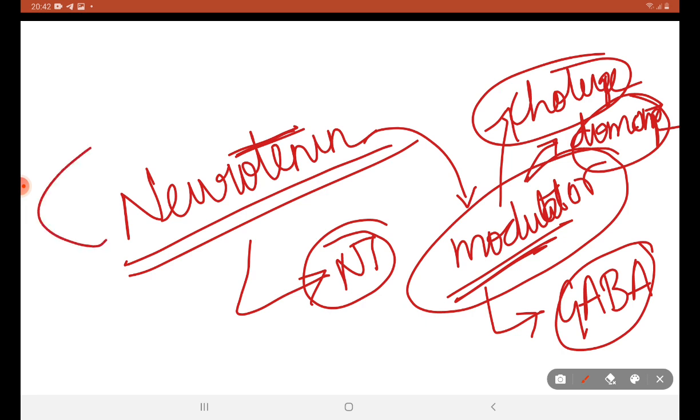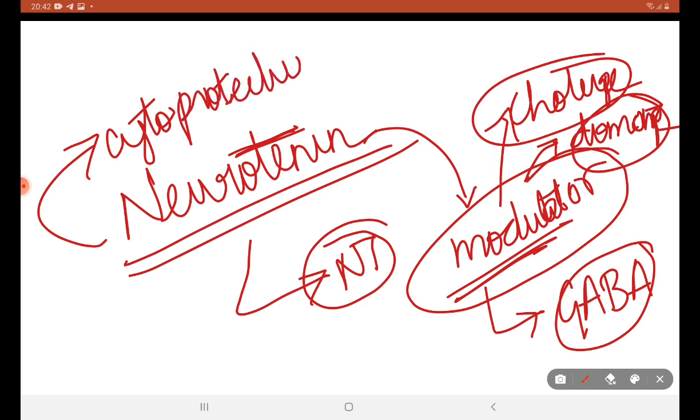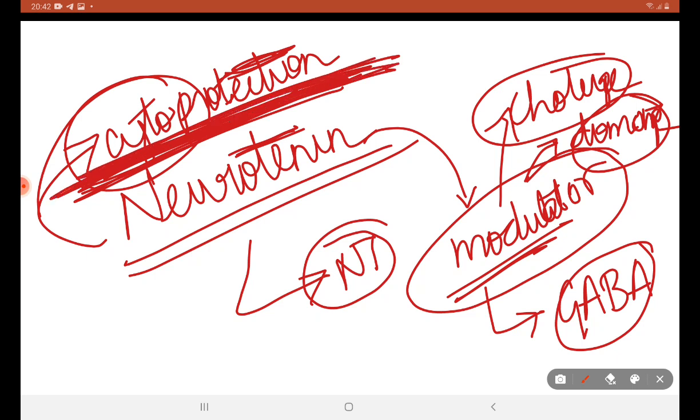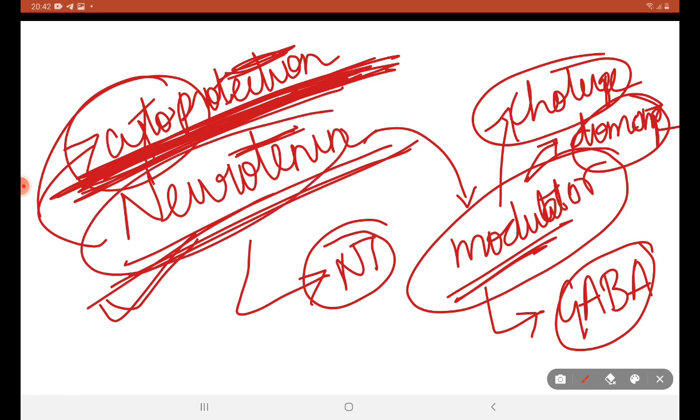They are also involved in cytoprotection, by modulating the mucous membrane. These are the functions of neurotensin. They are produced by the hypothalamus and small intestine.